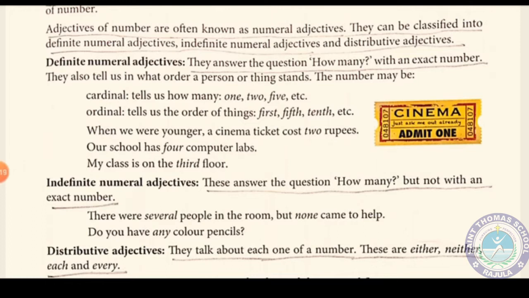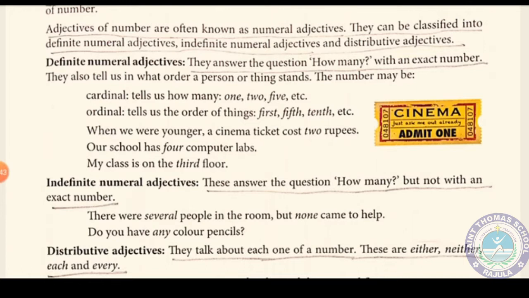My class is on the 3rd floor. On which floor? 3rd floor. Okay, here third shows the order, and the other two examples show how many. Now indefinite numeral adjectives answer the question how many, but not with an exact number.